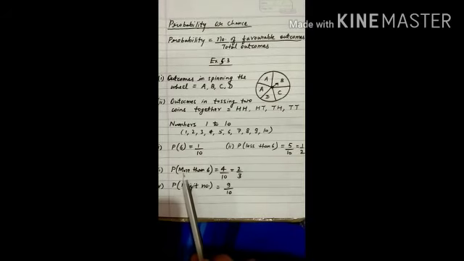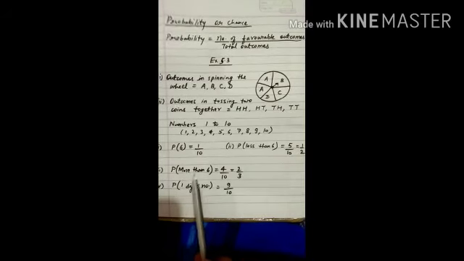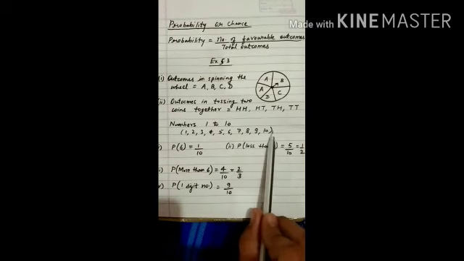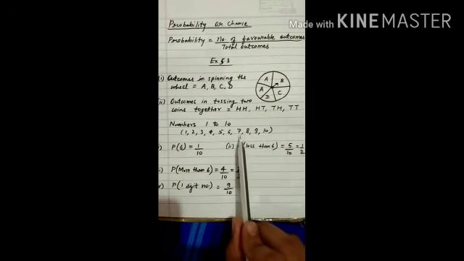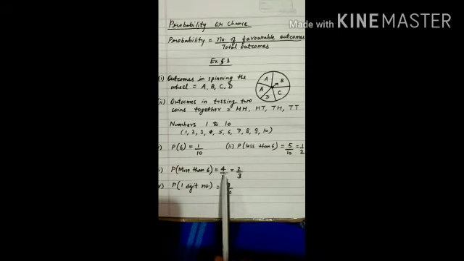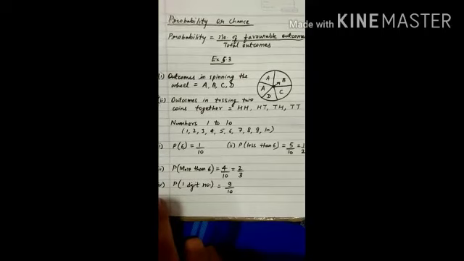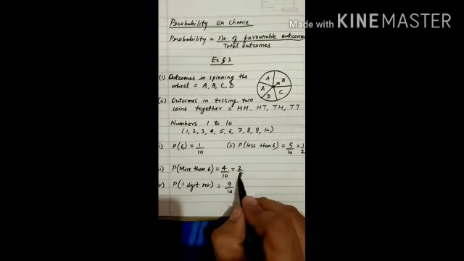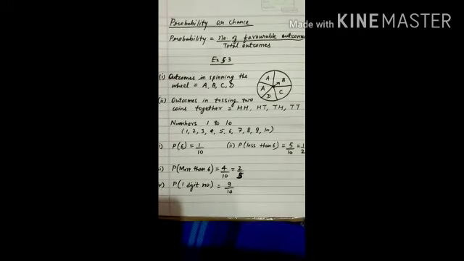Next part, a number which is more than 6. There are 4 numbers more than 6: 7, 8, 9 and 10. So favorable outcomes are 4. According to the question, favorable outcomes are 4 and total outcomes are 10. Converting it into lowest terms, from the table of 2, 2 times 2 is 4 and 2 times 5 is 10. So 2 by 5 is the probability.